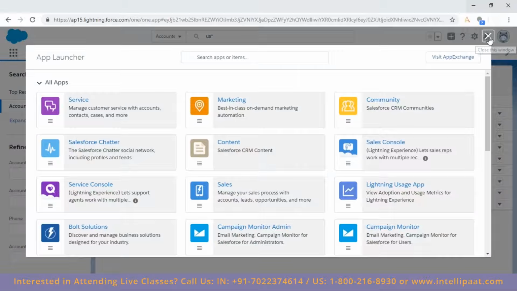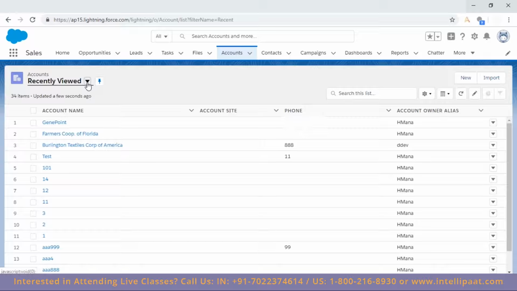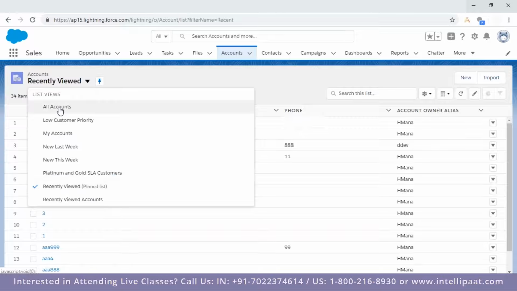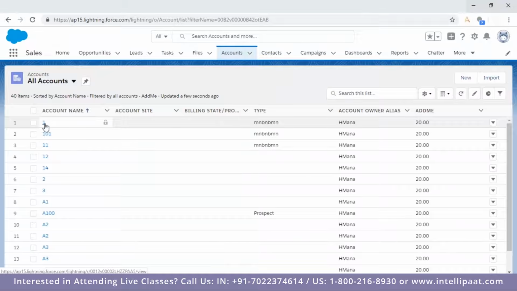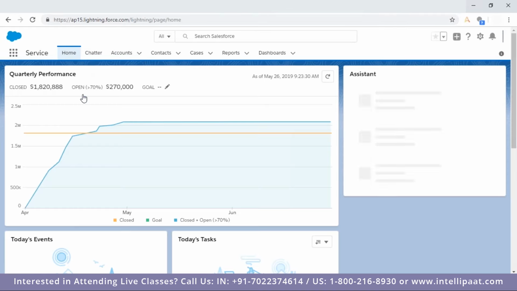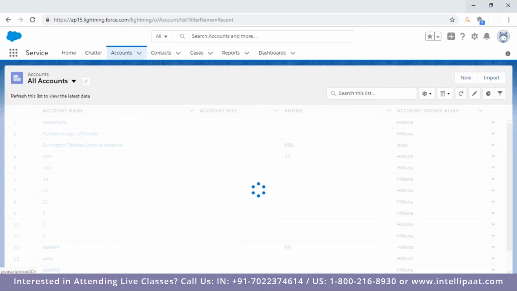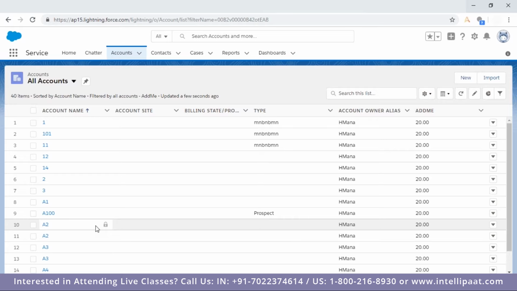So here I have Sales. I'm going with account. I'm going with recently viewed. So let's click on this, and then let me go with all accounts. Say the first is for one. I'm changing the app from Sales to Service. Here also I'm getting account. You click on that, all accounts. See the same data, what I was getting earlier. So the account is available both in Sales app and Service app. So my data is the same, independent.